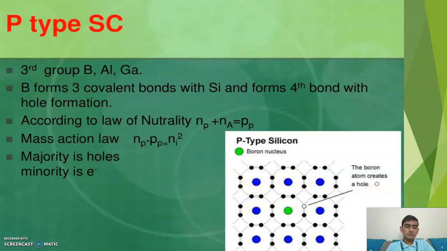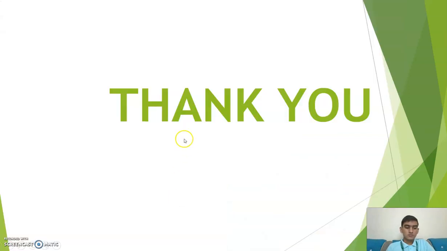P-type semiconductors. In p-type, examples are third group elements like boron, aluminium, gallium. It forms 3 covalent bonds with silicon, and the fourth bond results in hole formation. According to the law of neutrality, n + Na = p. So the majority carriers are holes and the minority carriers are electrons. With this we end our discussion regarding the band gap of solids. Thank you.